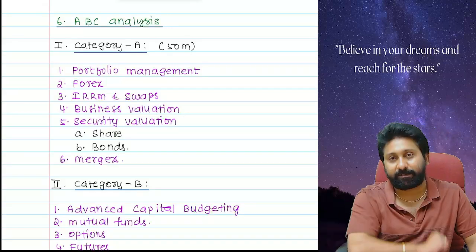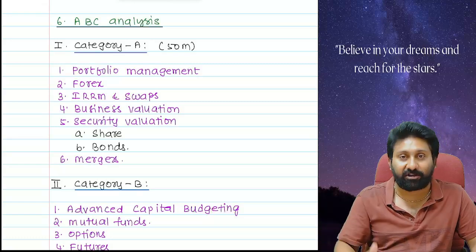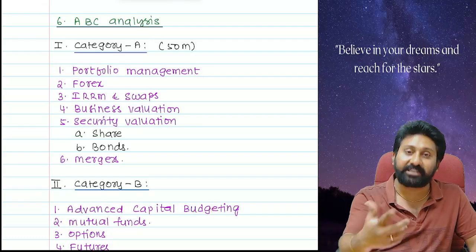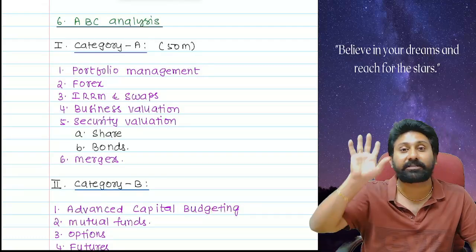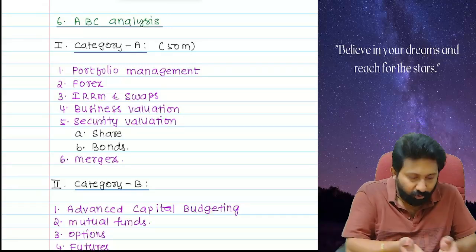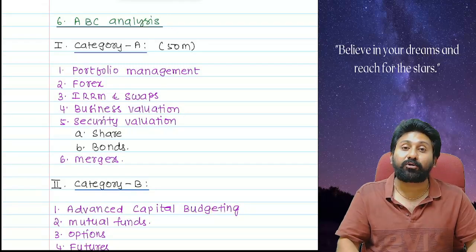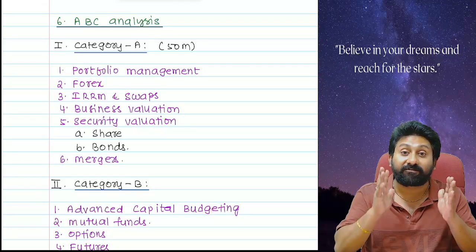Again, the portfolio chapter is involved. In futures, there is portfolio beta calculation or portfolio futures hedging, again based on the portfolio chapter. So if you do that chapter first, you are not just going to cover the portfolio chapter, you are going to cover multiple chapters and a good amount of marks as well.